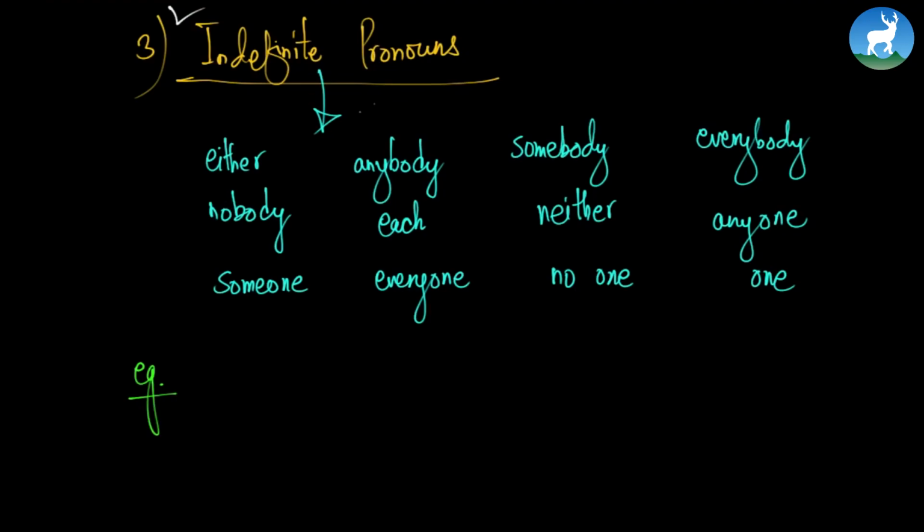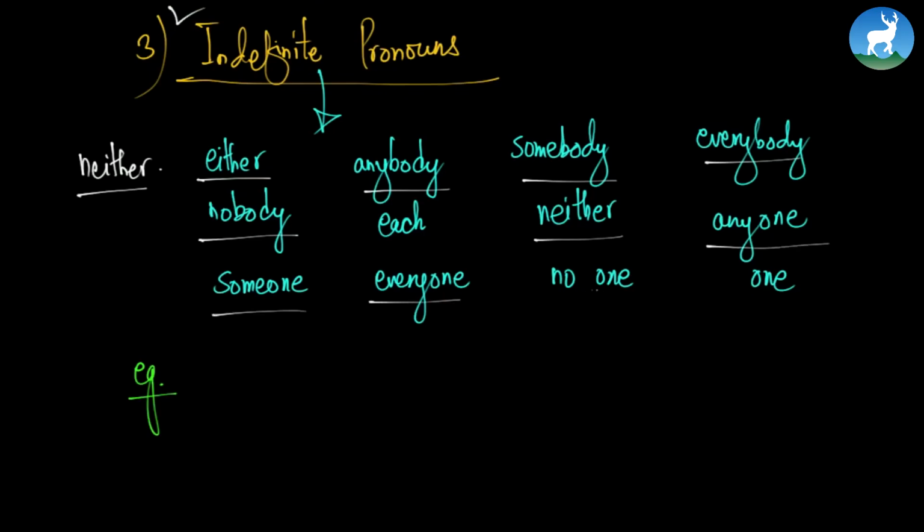Some of the examples of indefinite pronouns are either, neither. We have anybody, everybody, nobody, somebody. We have anyone, everyone, someone, no one, and one. So these are all indefinite pronouns. The main question is, what verbs do these indefinite pronouns take? That is the main question.